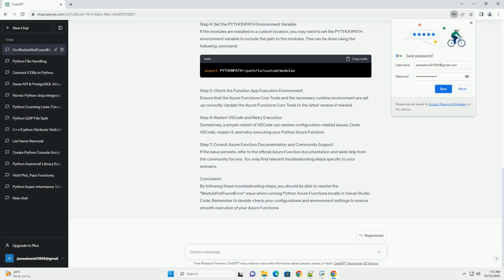Conclusion. By following these troubleshooting steps, you should be able to resolve the ModuleNotFoundError issue when running Python Azure Functions locally in Visual Studio Code. Remember to double-check your configurations and environment settings to ensure smooth execution of your Azure Functions.